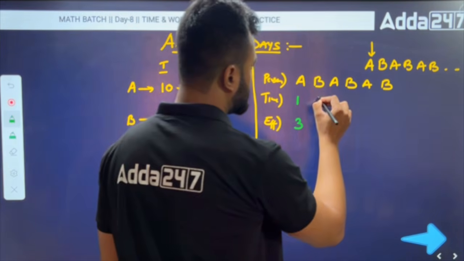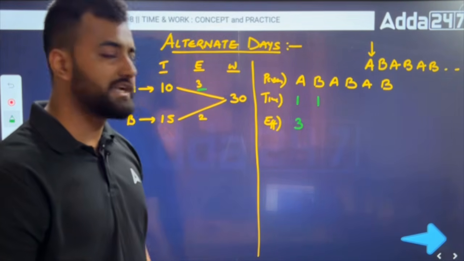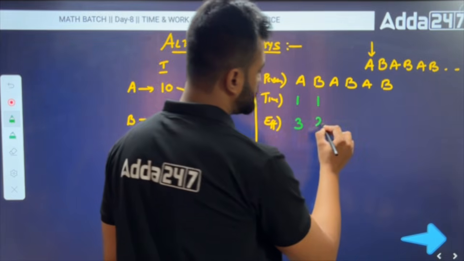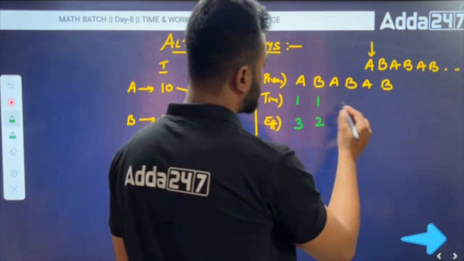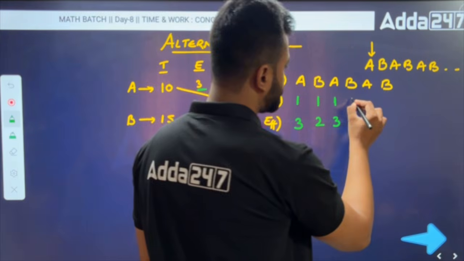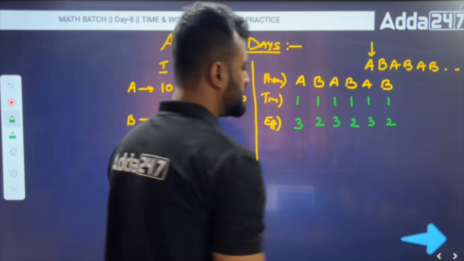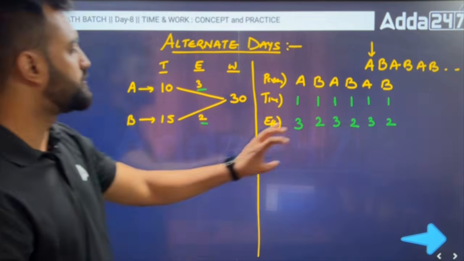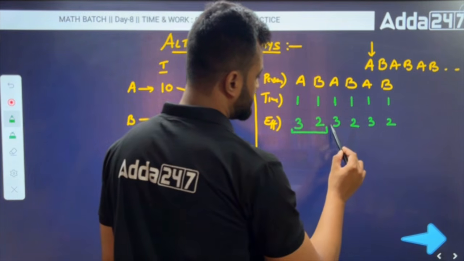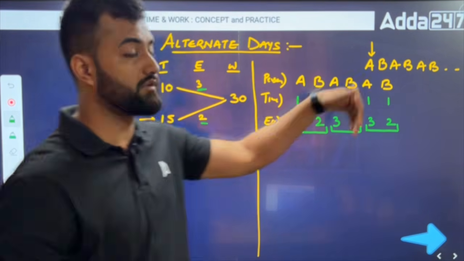Now on the second day, B came. This is another day, 1 day, total 2 days. On that day B did only 2 work. Got it? Again A came and worked 3 part, then B came and worked 2 part, A came, worked 3 part, B came, worked 2 part. Like that we have to keep going. How much work has been done already? This part is 5, this is 5, this is 5. So already 15 work has been done. In the same way we have to keep moving ahead.